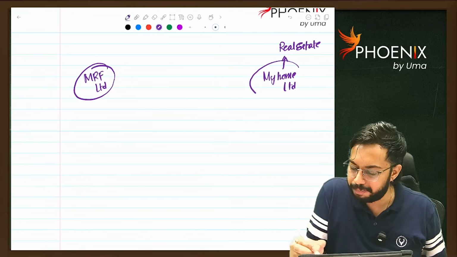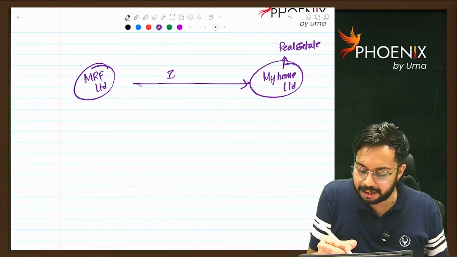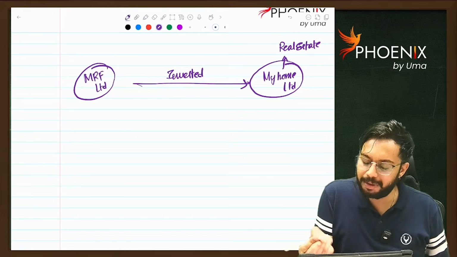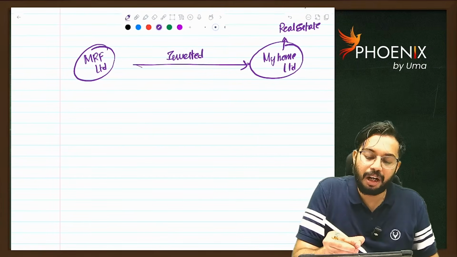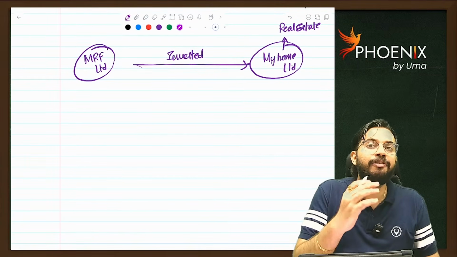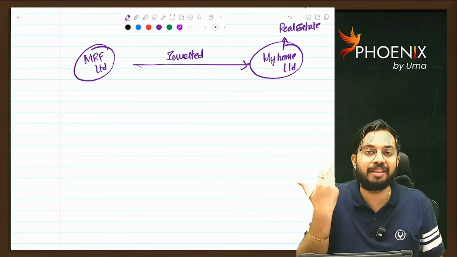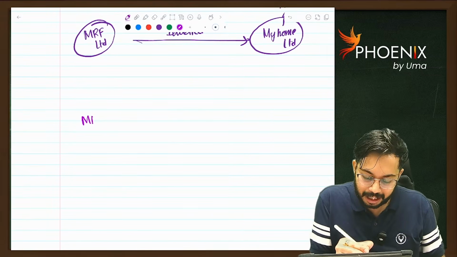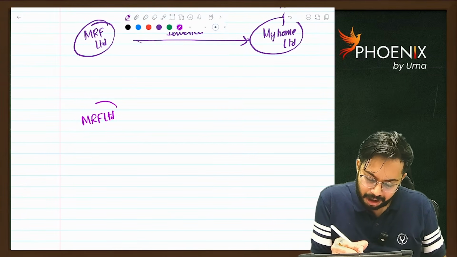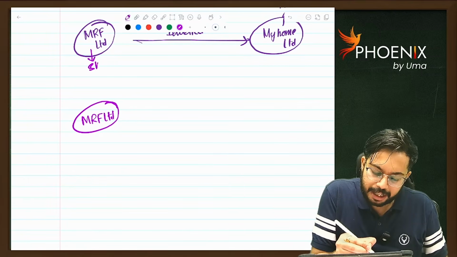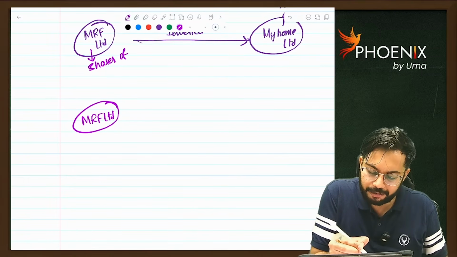So MRF Limited invested in My Home Limited, a real estate company. Now, MRF Limited wants to form a business trust. How will it form a business trust? MRF Limited is having shares of My Home, right? Shares of My Home.